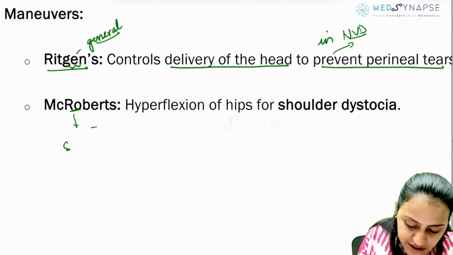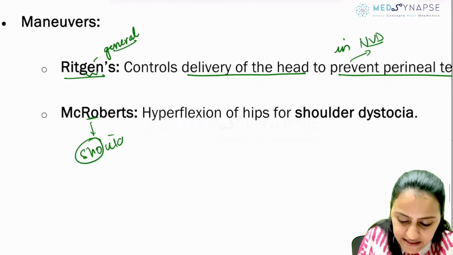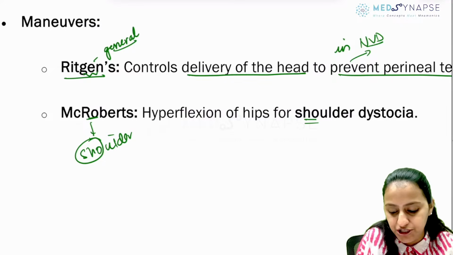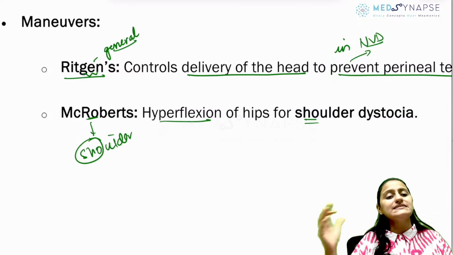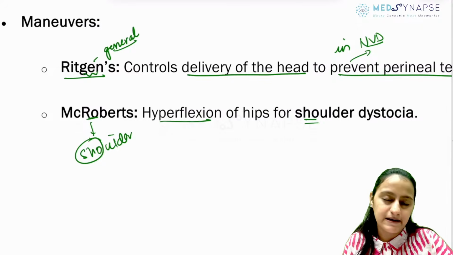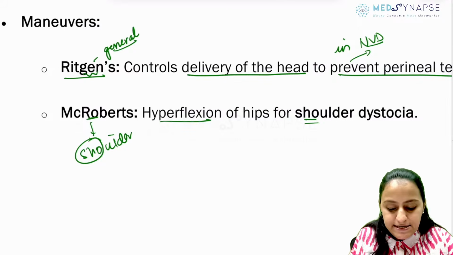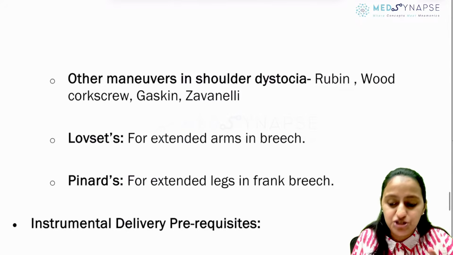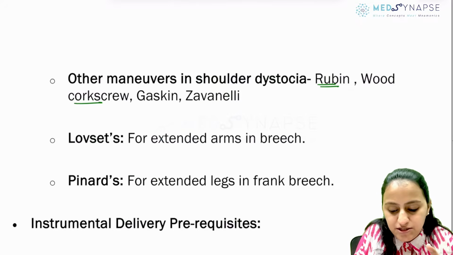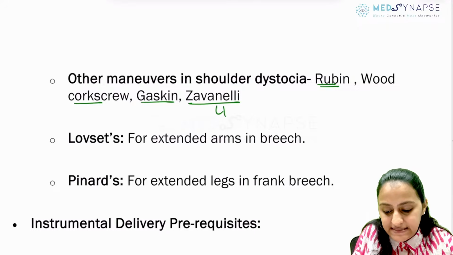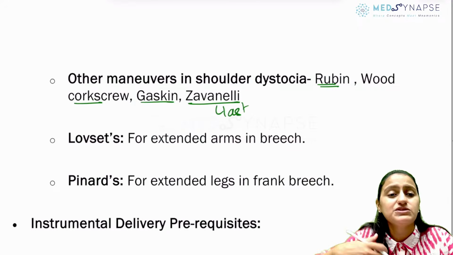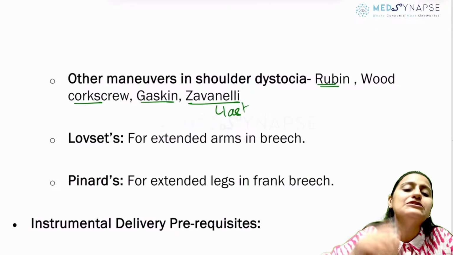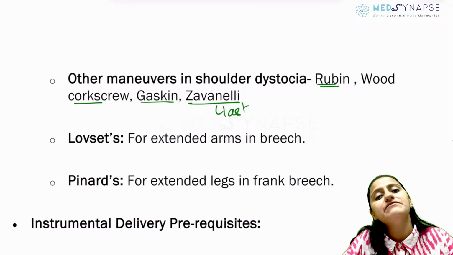McRoberts is used in SHOW. What is SHOW? The shoulder dystocia. So remember, McRoberts is the first maneuver used in shoulder dystocia, where the mother flexes and abducts the hip. So that is McRoberts maneuver. What are the other maneuvers used in shoulder dystocia? Remember, Rubin, Woods corkscrew, Gaskin and Zavanelli. Zavanelli is the last maneuver. You tell the baby, Zava, Zava, go back in. So it's like sending the baby back into the abdomen and then delivering it by LSCS.